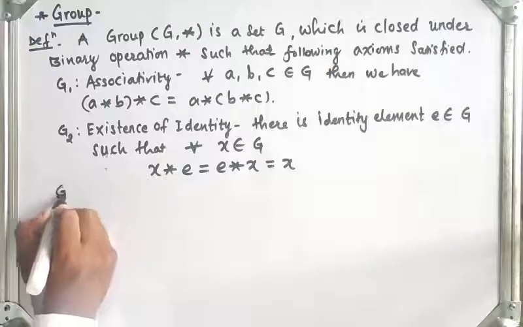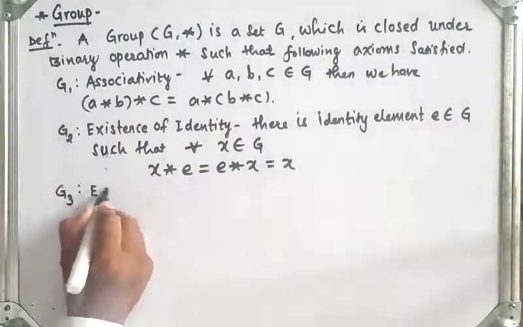And the last property is G3, which is existence of inverse.